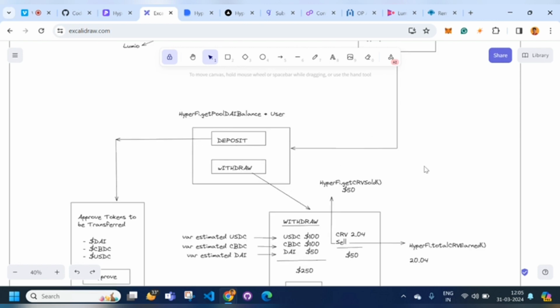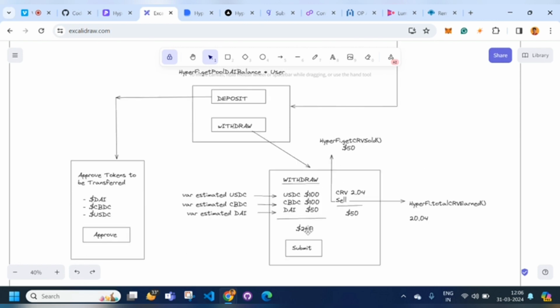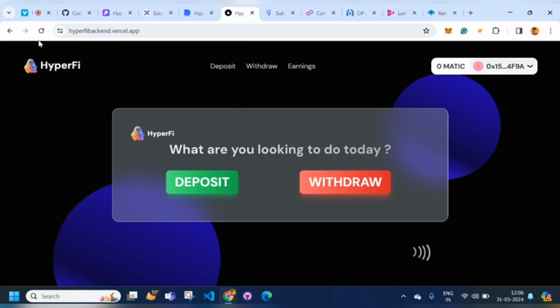So we have stable currencies, USDC, CBDC, and DAI, and using these, the user can invest, and on the basis of that, they can understand how much interest they're going to generate after staking their money for a particular duration. The staking is flexible, so the user can withdraw anytime. I'll now just deep dive into the application.